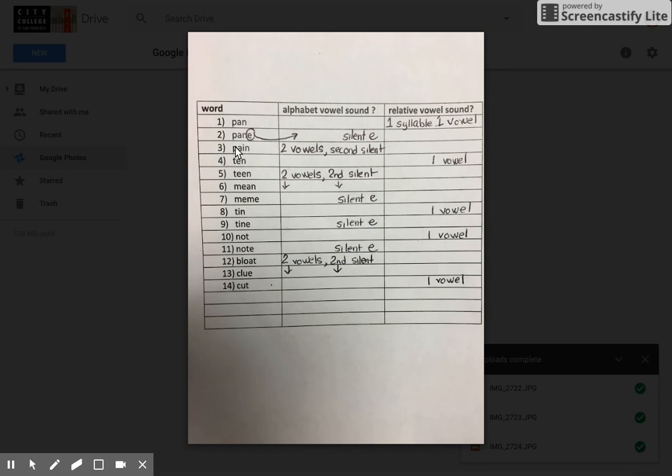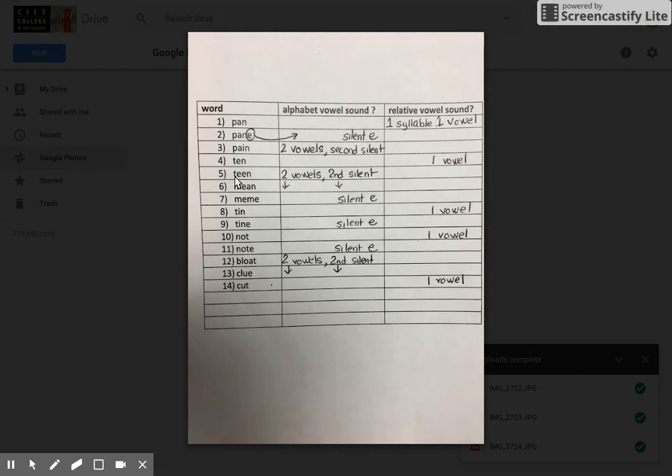Number 3, pain, alphabet vowel sound A because there's two vowels and the second one is silent. So you have the long A sound, pain. Number 4, ten. We know it's relative vowel sound because it's one syllable, one vowel, ten.